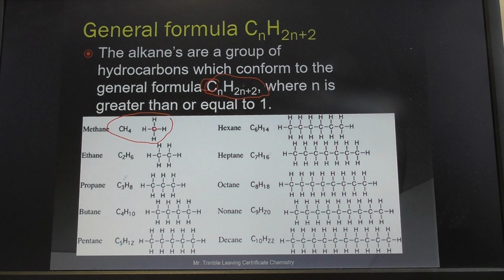Because there's no double bonds, is what I'm saying. But look here, C2, so you know the number 2 there, and then how many hydrogens? Go back up to the formula, 2n+2, so 2 times 2 is 4, plus 2, will give you a total of 6.